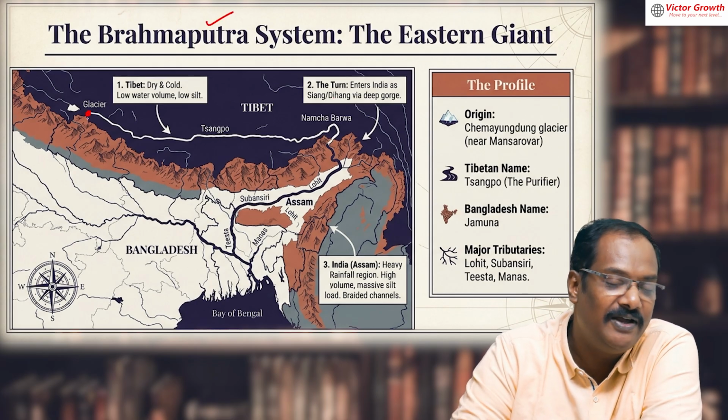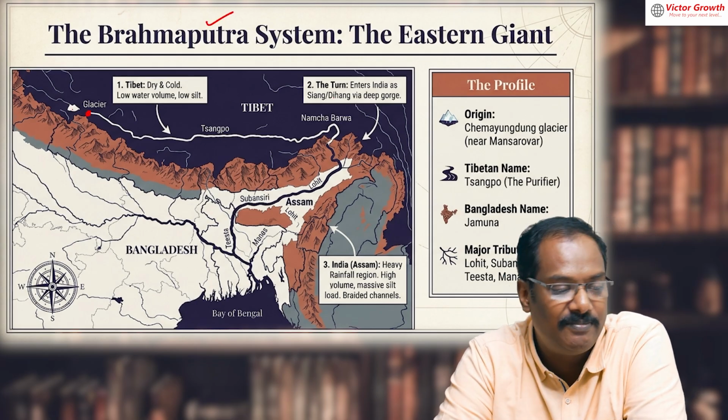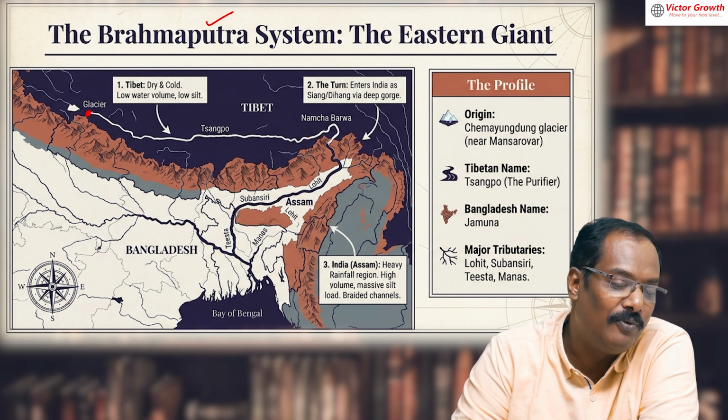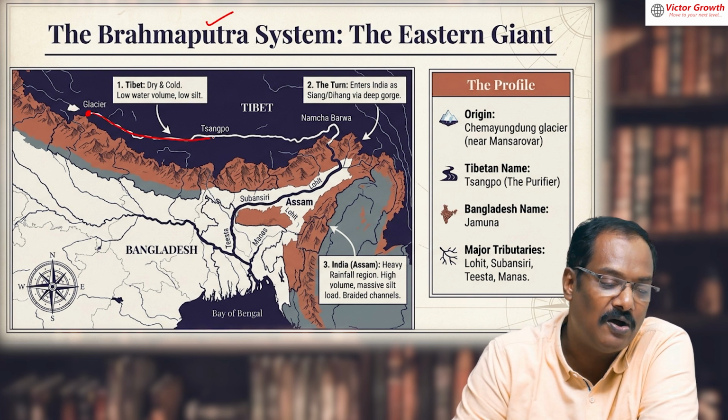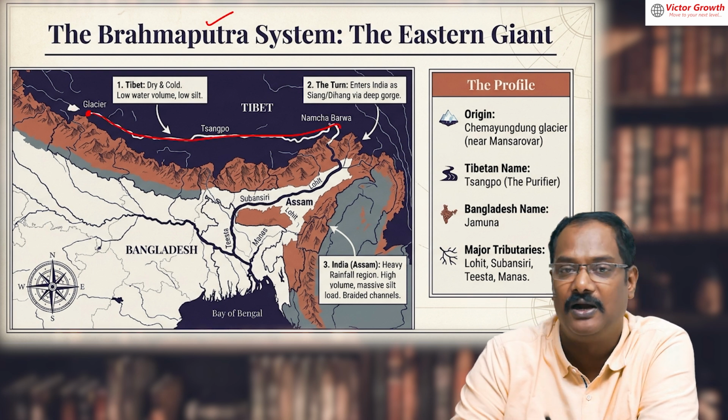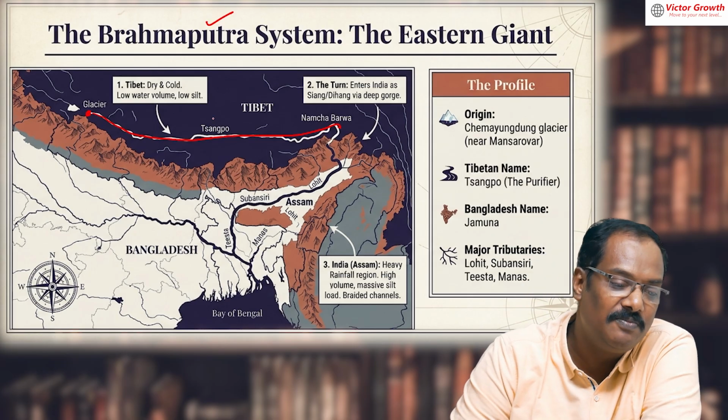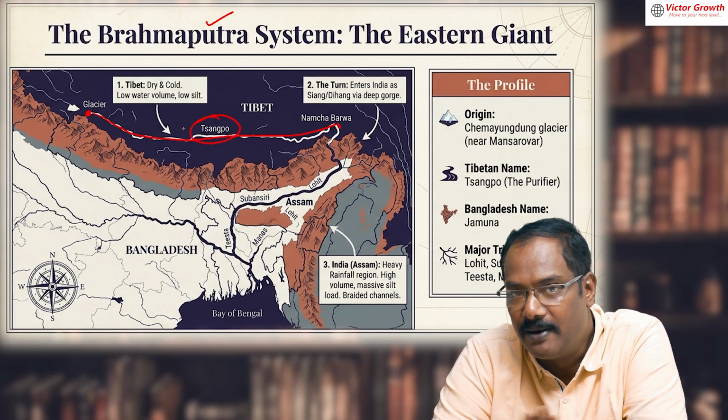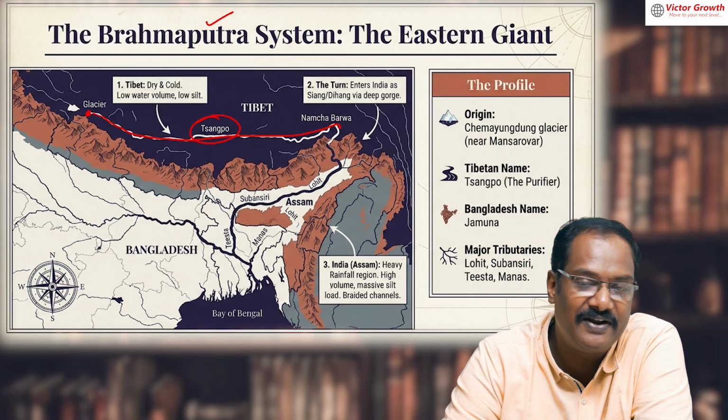So the third one is Brahmaputra. Brahmaputra also starts where the Indus is starting, in Tibet only, but for more than half of its journey it is in the northern part of the Himalaya. North of Himalaya, there it is known by the name Sangpo. It is not known by the name Brahmaputra. Brahmaputra comes only after entering India.